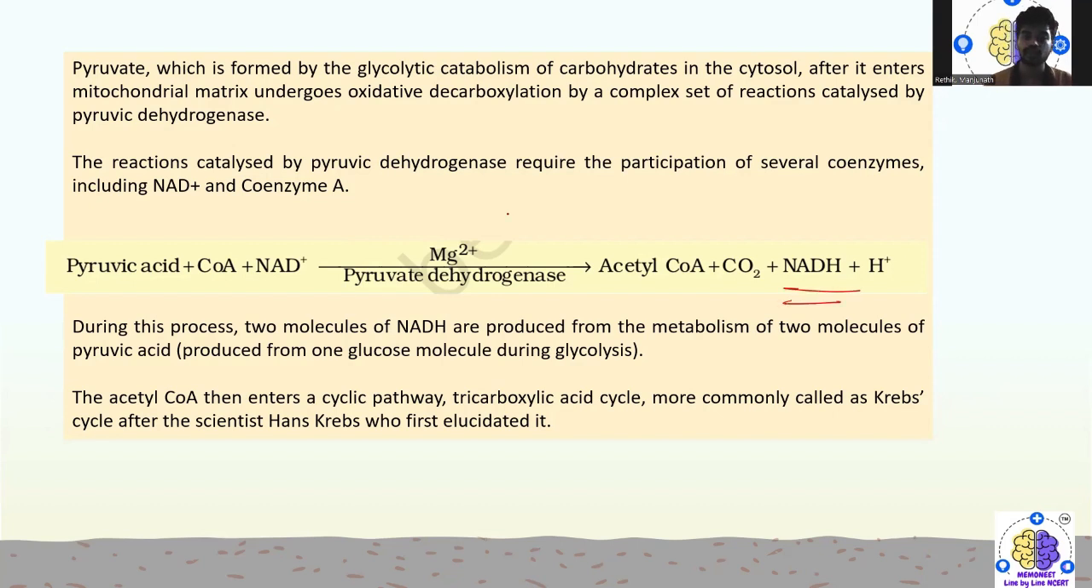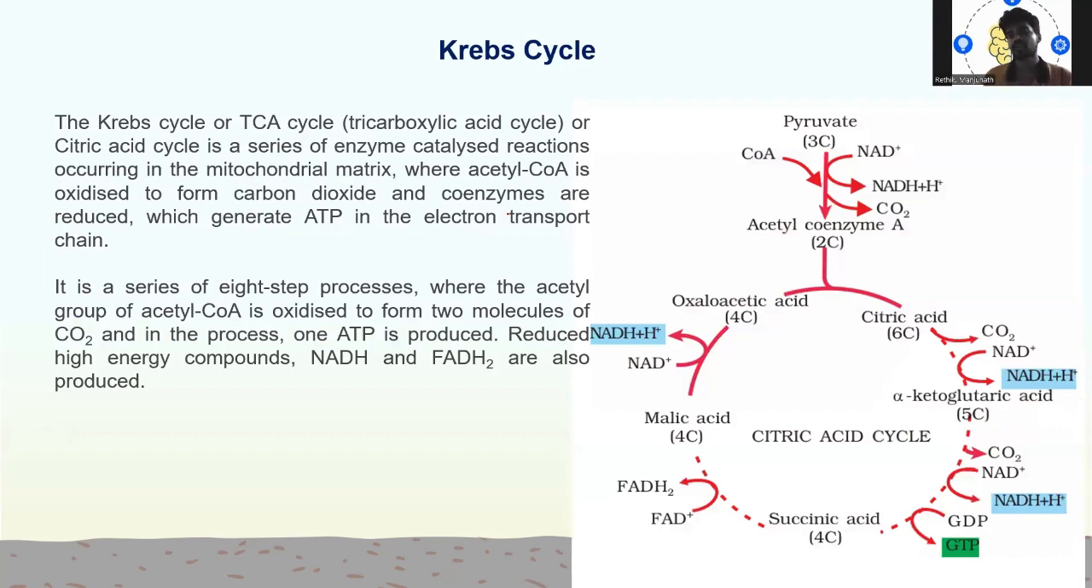So during this process, two molecules of NADH are produced from the metabolism of two molecules of pyruvic acid, which is produced from one glucose molecule during glycolysis. Then acetyl CoA enters into the cyclic path. Then you will see the tricarboxylic acid cycle, more commonly called the Krebs cycle, after the scientist Hans Krebs, who first elucidated this entire process. So here it is all about the Krebs cycle.